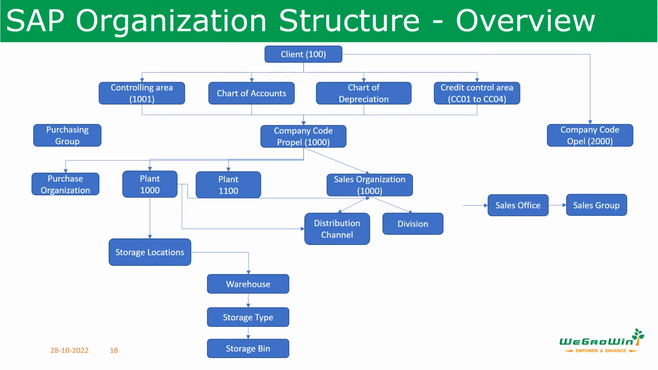This is the overview of the SAP organization structure, how it is defined. So wherever you are working, first you should understand what is the SAP organization structure defined for your company. That is the first point you have to understand. And maybe you can make a chart like this and understand how it is linked one by one. Then you will be able to understand these points, and also you will understand how the reports are generated, how transactions are generated.